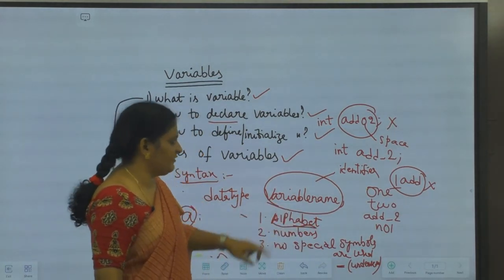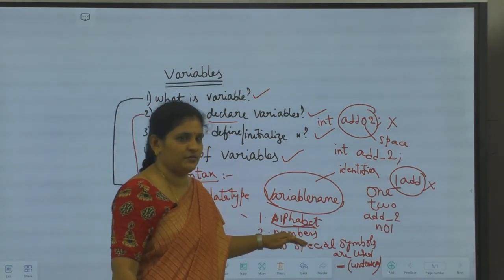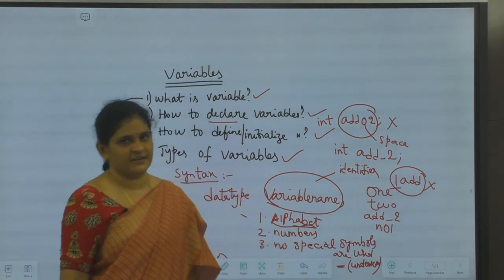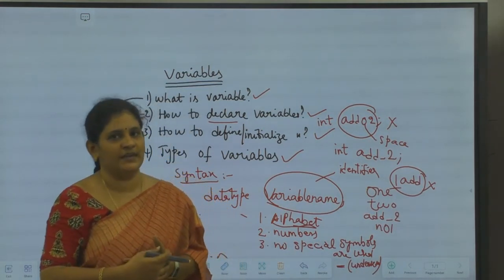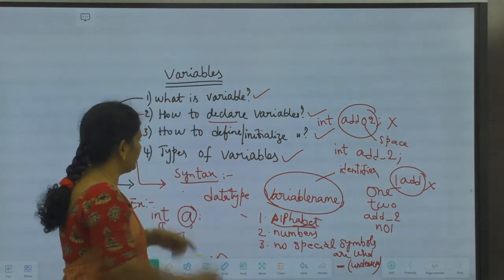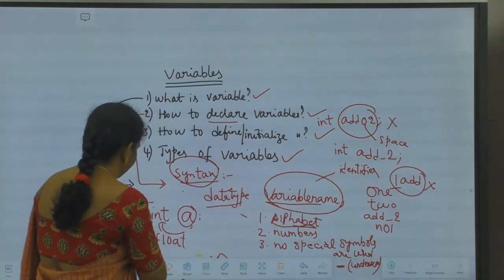The first character should be always an alphabet. What is the first character? First character in a variable name should be always an alphabet. In between I can use any numbers, okay? And I should not use any special characters also. These are the few rules we usually follow while declaring the variable names. Okay, so what is the syntax of declaring a variable? Data type followed by variable name.